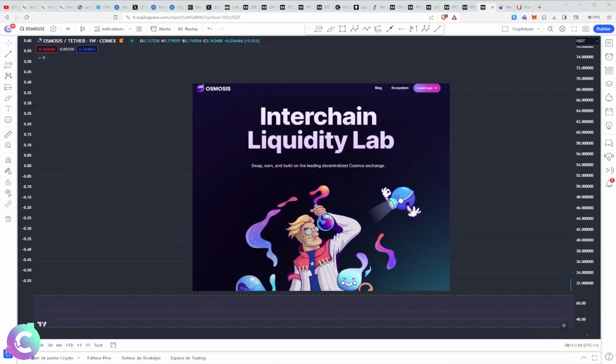We will start by presenting Osmosis. You have to really understand what Osmosis is to understand the place it really has in the Cosmos ecosystem, and the place it has really managed to give itself in the Cosmos ecosystem. And you will see that it was not necessarily one at the beginning, in which Osmosis originally was only a DEX, therefore a decentralized exchange, in which it carried out liquidity clustering experiments.